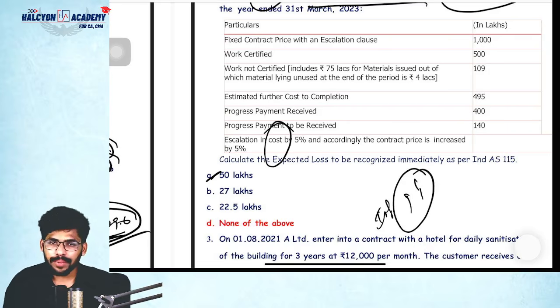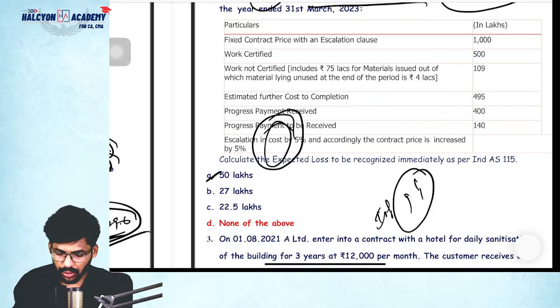So when entering into the agreement, we need to note down that an escalation clause should be there, which means if anything increases at a later point of time, we need to consider that escalation clause percentage also. Suppose it may be 5% or 10%, whatever. Based on the situation we can increase the contract price, the contract cost, as well. Clear or not? Just common sense.